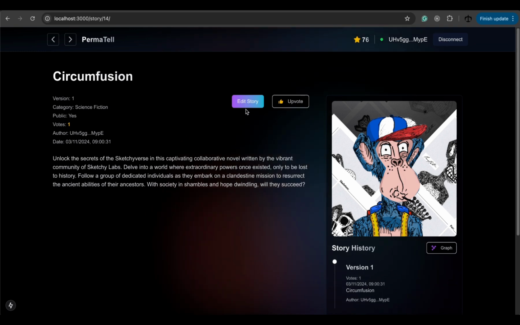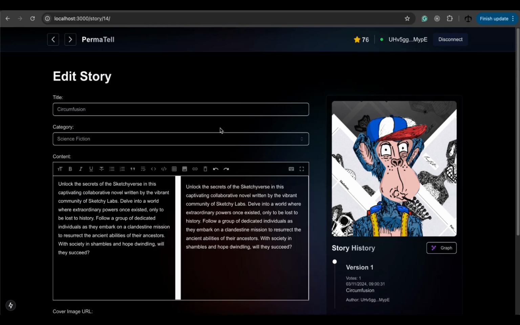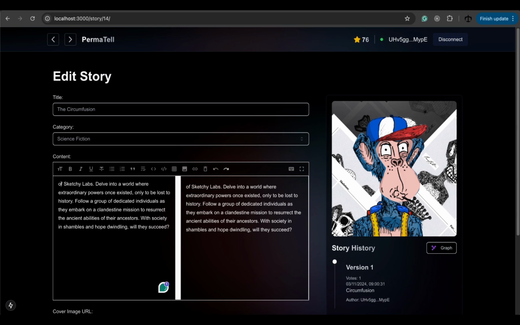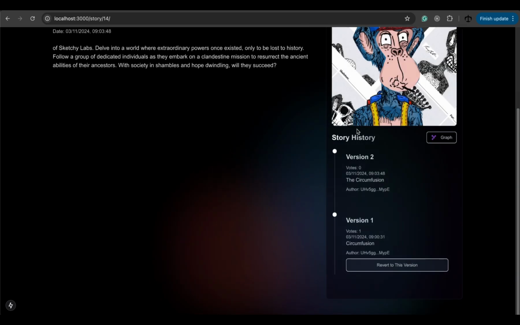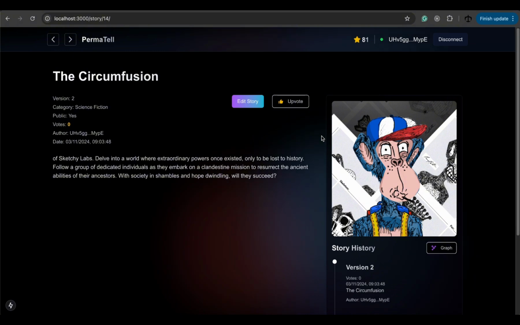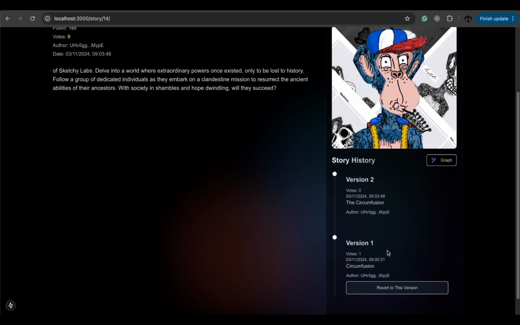Now, someone can come along and decide, well, there is a version 1 of this. They can see a bunch of details. But what if someone wants to edit the story? Well, they can do so. Maybe they want to call it the circumfusion and take out a bit of copy. If they do so and they submit the changes, what will happen is a new version of the story would be recorded. And this is the essence of this application and the concept that I wanted to build with this hackathon. As you can see now, we've got two versions, and currently it's pointing to version 2.